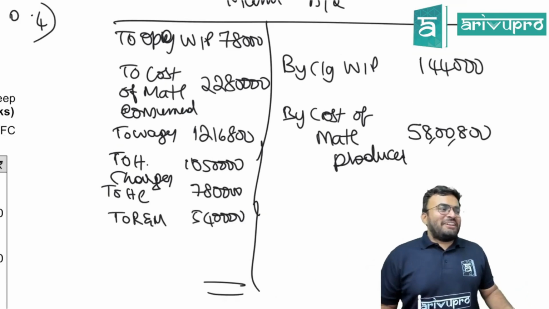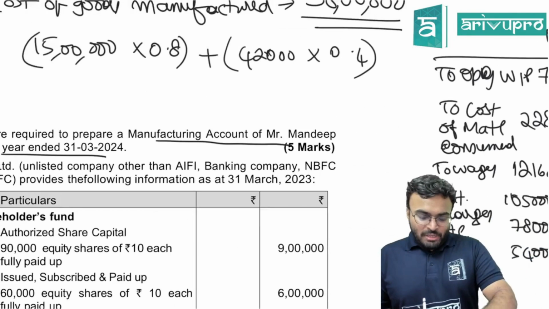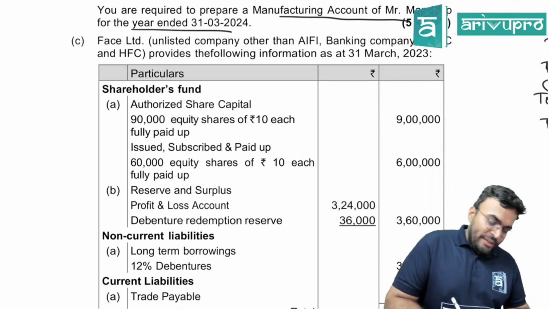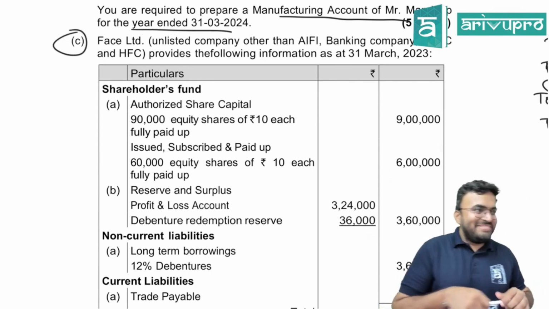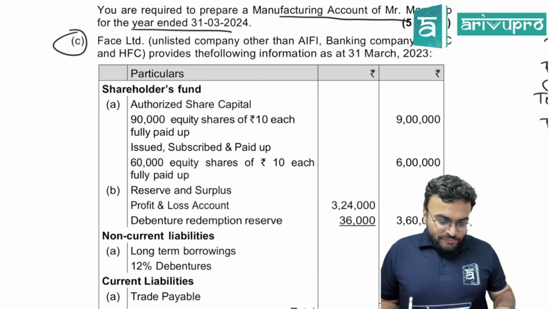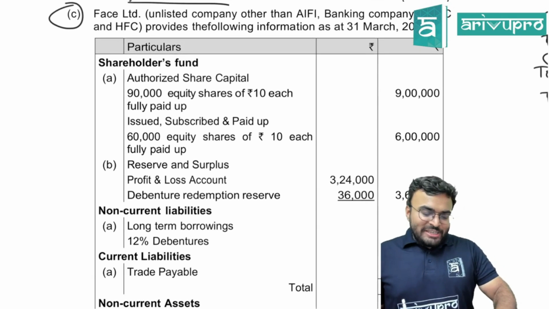Yes, can I go further? Done, no? Now, that is all 5-mark question. 5C. Yes. Let's go further. 5C.